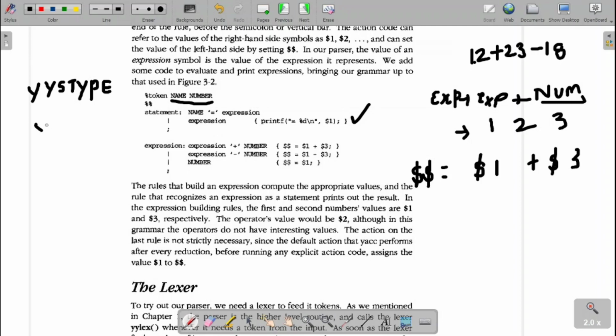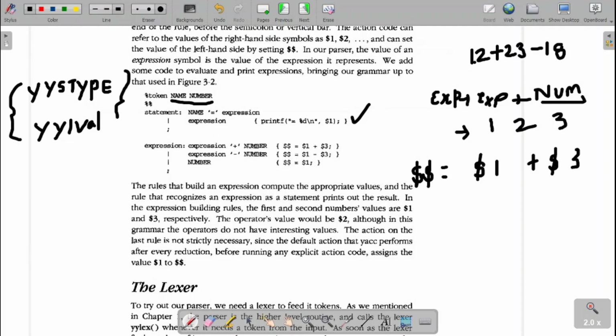And along with it, YYLVAL is used. YYLVAL is used for the lex value; it stands for lex value. Fine. These are the two things we are newly adding. When we write the lex program, it will be clear.